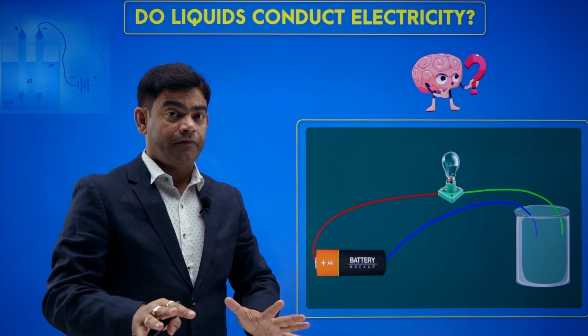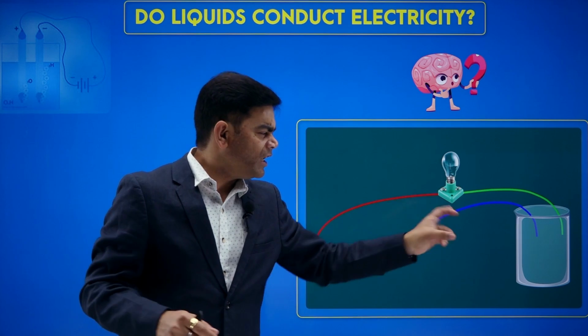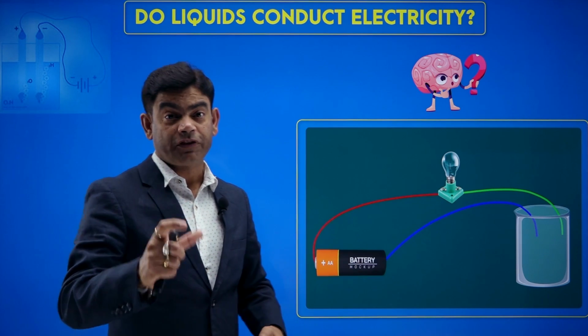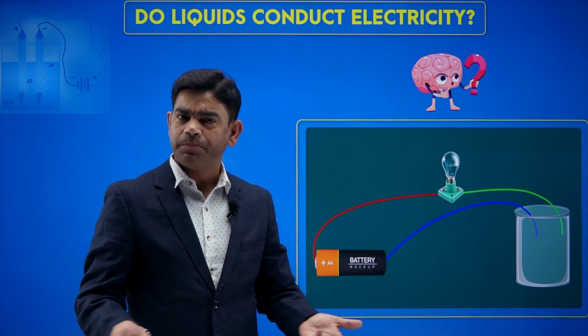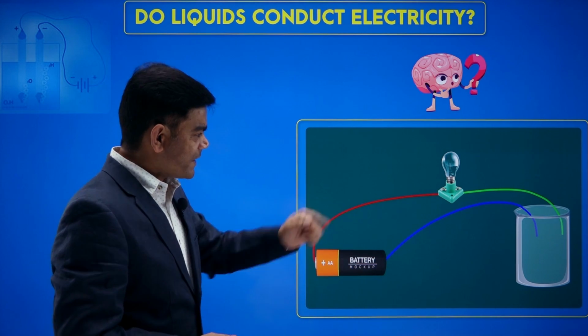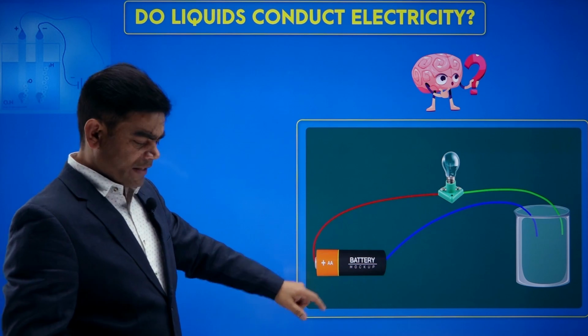And if the bulb glows, it means the liquid is conducting. But if the bulb doesn't glow, the liquid is not a conductor. Simple. Okay. So let's see this activity over here. What's happening over here in this? I can have a look over here.